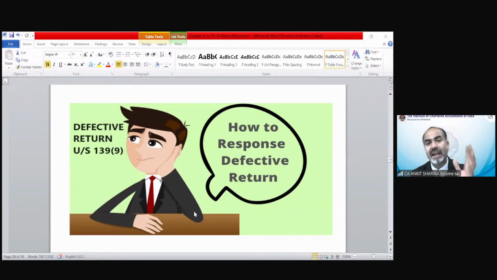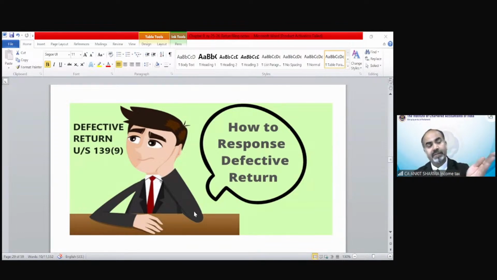Suppose you have filed your return on 25th of July. Clear? 25th July, that is before due date. After 1 month, the department issues a notice under section 139(9) that there are certain defects in your return, that this information is missing, the tax information is not matching, etc. And they have provided you 15 days time.